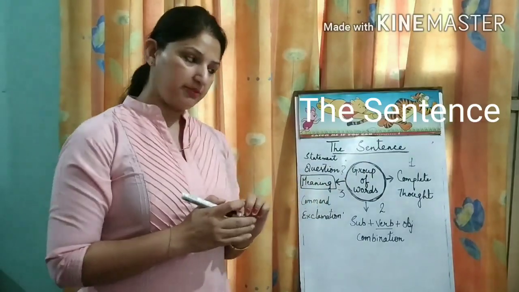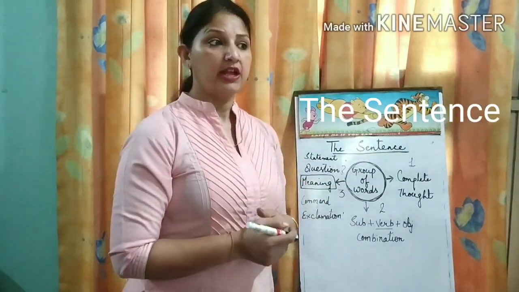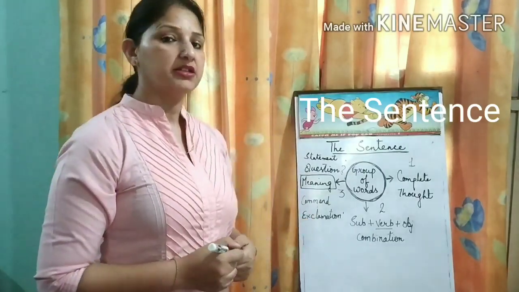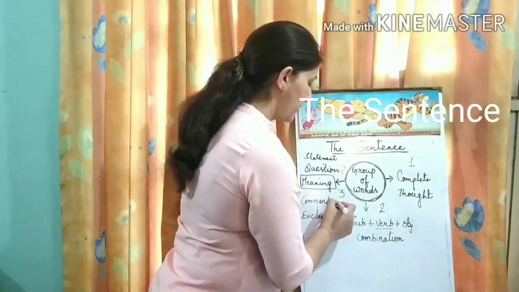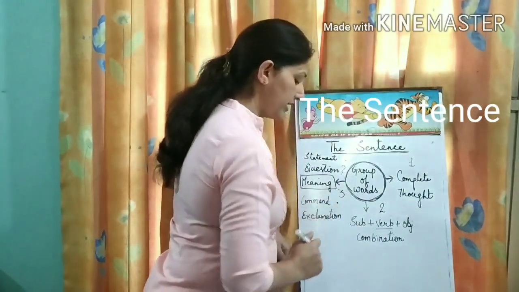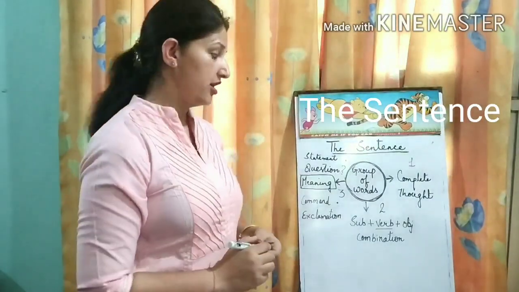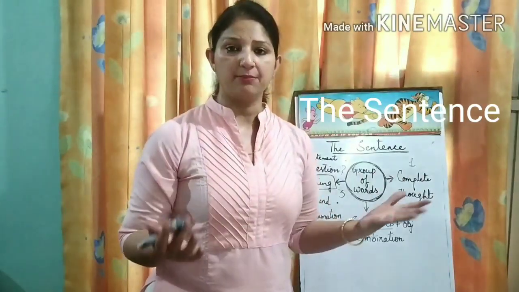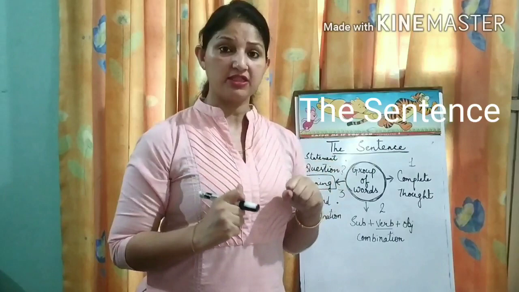Then we came to know that a sentence can be a command also, like "Bring me a glass of water." This command also ends with a full stop, and sentences that give commands come under the heading of imperative sentences. The last one is the exclamation. When we are very happy or very sad, we express certain feelings, like "Hooray, we won the match!"